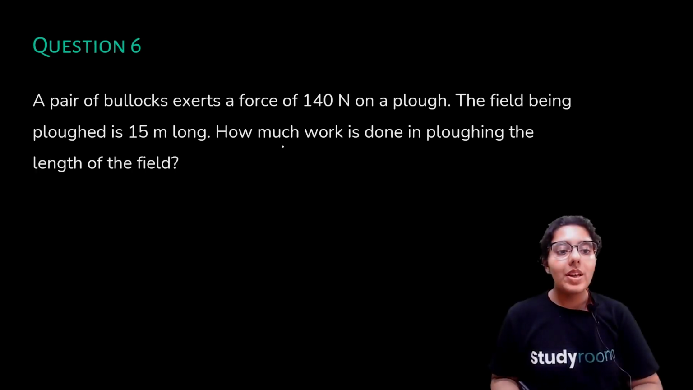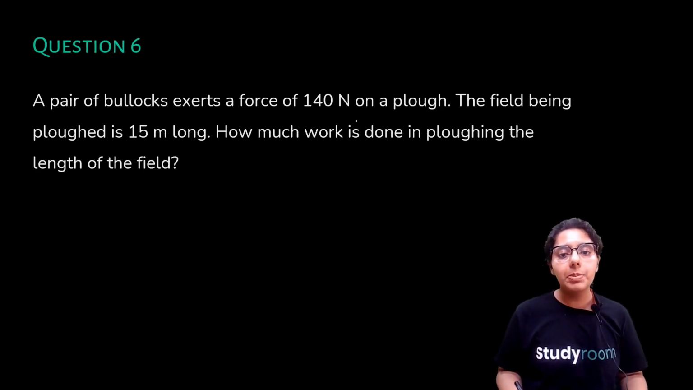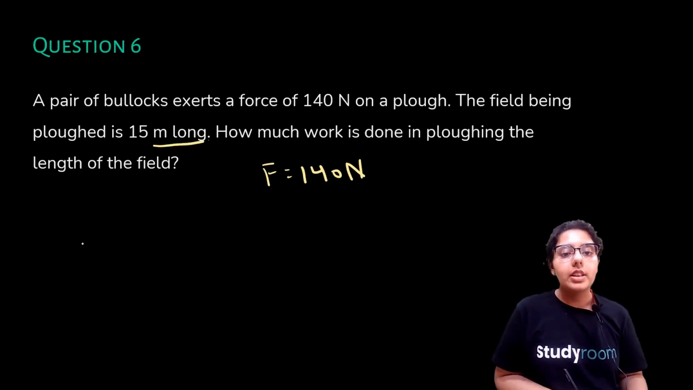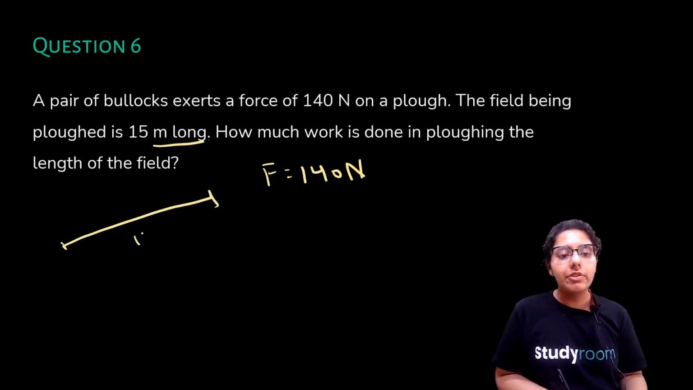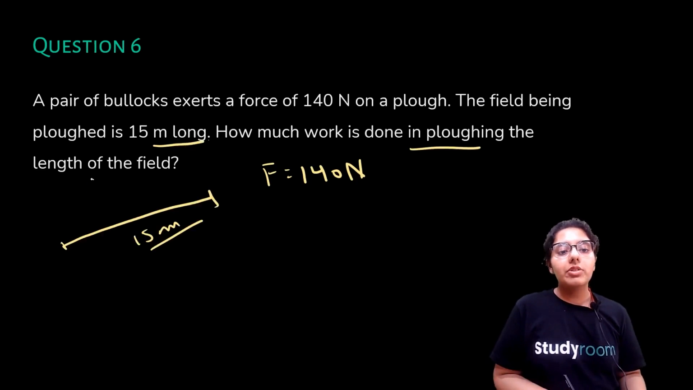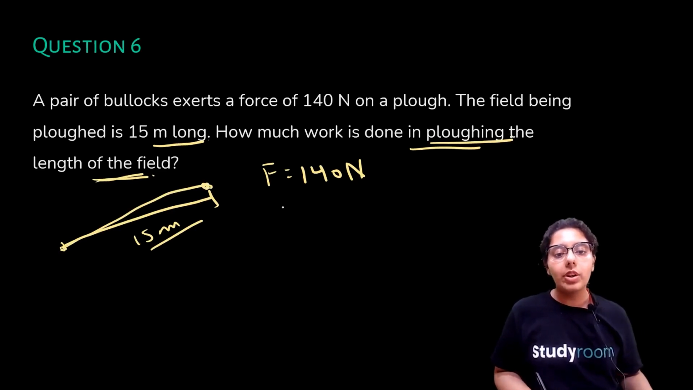So let's do this question. A pair of bullocks exerts a force of 140 newtons on a plow. So your force is 140 newtons. The field being plowed is 15 meters long. How much work is done in plowing the length of the field? So if we are plowing the length of the field, then we have to plow this 15 meter long field, right? So what will be our displacement? It will be 15 meters.